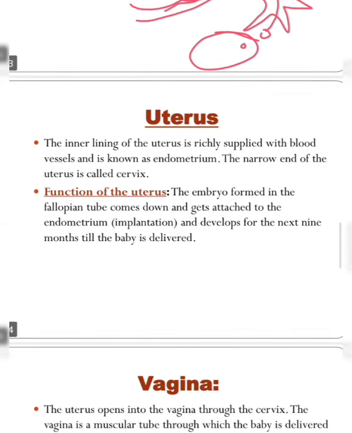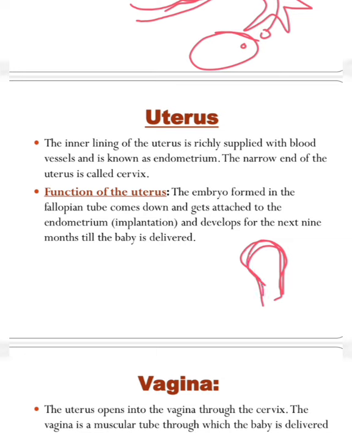Next is the uterus. So we have seen the uterus is like that. The inner lining of the uterus is richly supplied with blood vessels. Means, inside the uterus, in the inner lining, a number of blood vessels are present, and it is known as endometrium. The narrow end of the uterus is known as cervix. Means, this last portion is known as cervix.